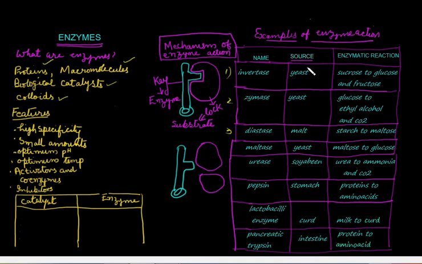I have already prepared a chart here. You may also prepare one like this. Invertase, present in yeast, can convert sucrose to glucose and fructose. Zymase, also present in yeast, converts glucose to ethyl alcohol and carbon dioxide. This reaction is familiar to you. This is fermentation.